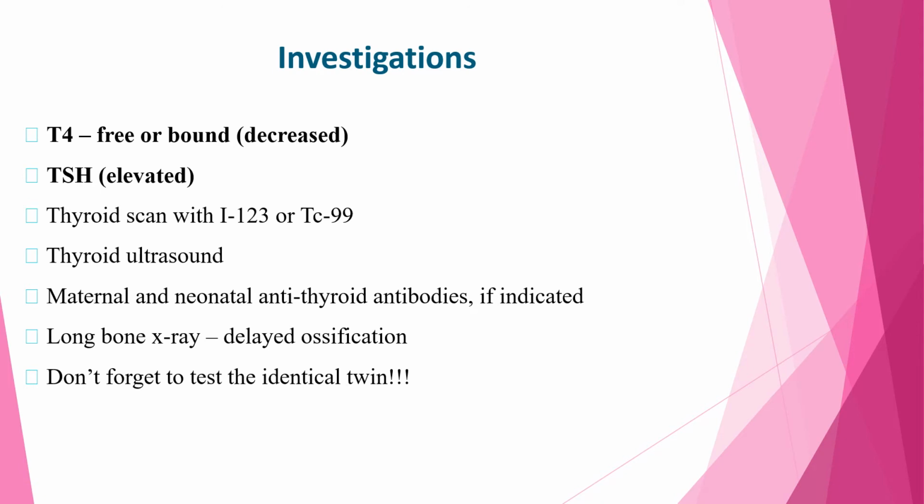The next topic is the investigation of congenital hypothyroidism. T4, which can be free or bound, is decreased, and as in all cases of hypothyroidism, TSH is elevated. We can also see the location of the thyroid gland in the case of ectopic thyroid by thyroid scan, and thyroid ultrasound can also be used. Maternal and neonatal anti-thyroid antibodies can be checked if indicated, and we can also check for long bone ossification, which is mainly delayed, by X-ray. And we should not forget to test the identical twin if they are a twin.